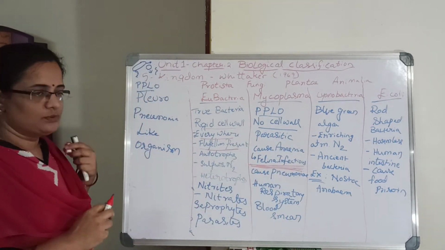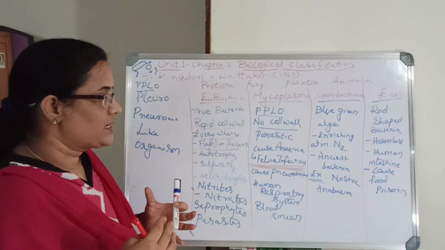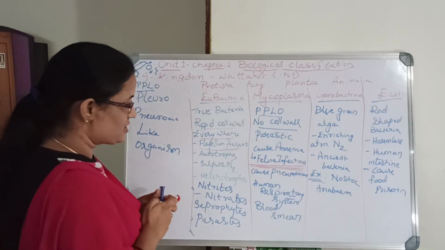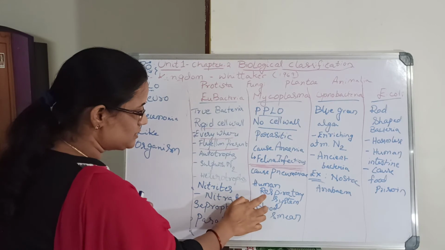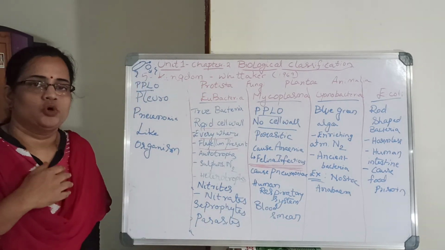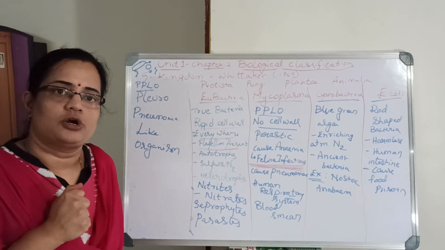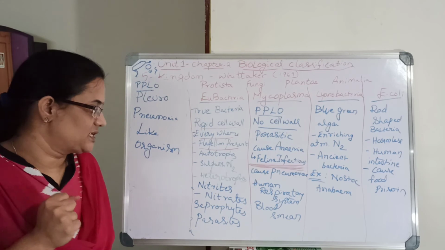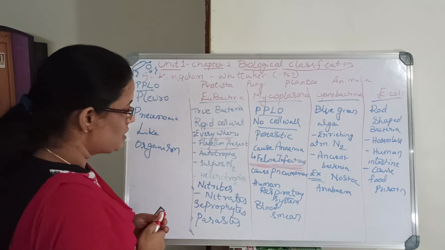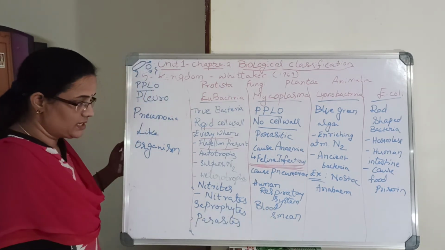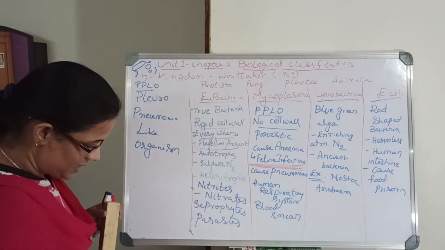In biology, examples and scientific names of organisms are very important. Pneumonia disturbs the respiratory system, the alveoli and bronchi, causing a lot of cough and breathlessness, which many people face nowadays. So these are the points about Mycoplasma.